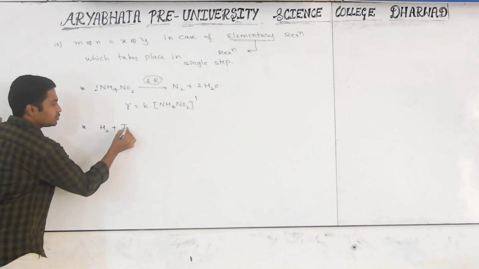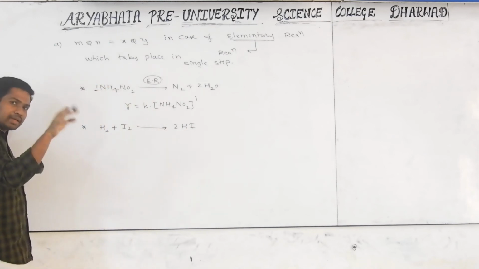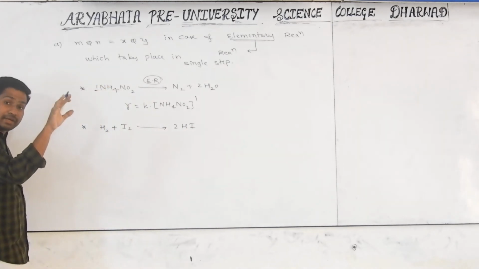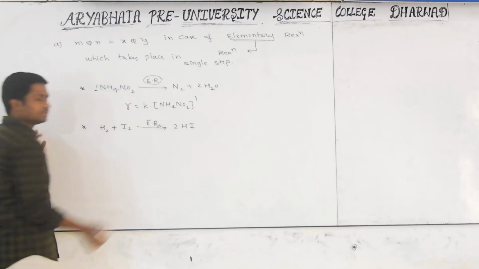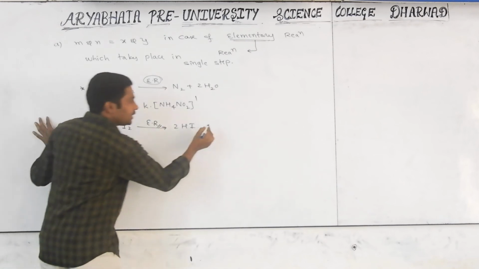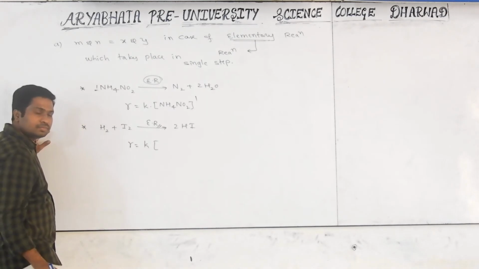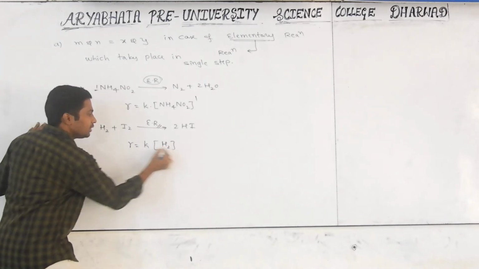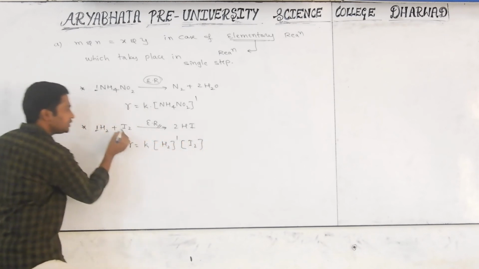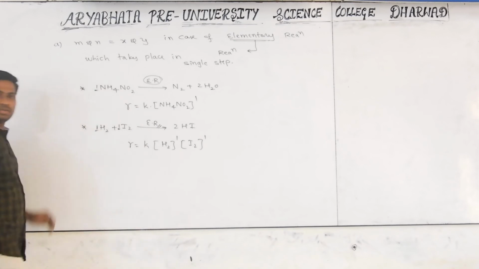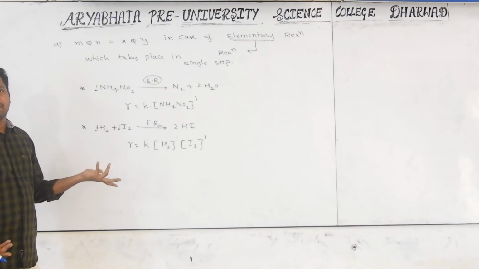Can I give one more elementary reaction example? H2 plus I2 gives rise to 2HI. In the exam also, he will mention whether it is a complex reaction or an elementary reaction. He mentioned it is an elementary reaction. Immediately the rate R equals K into the concentration of H2, and the coefficient will come as it is in the powers. The I2 coefficient is how much? 1. Right, on its power. Means M and N are equal to X and Y.